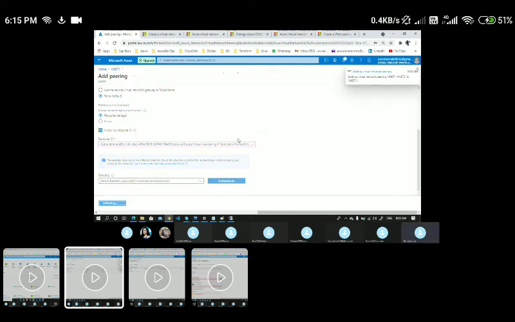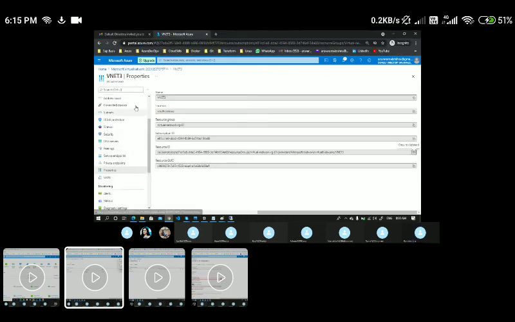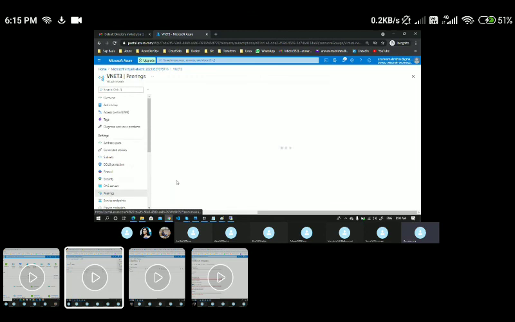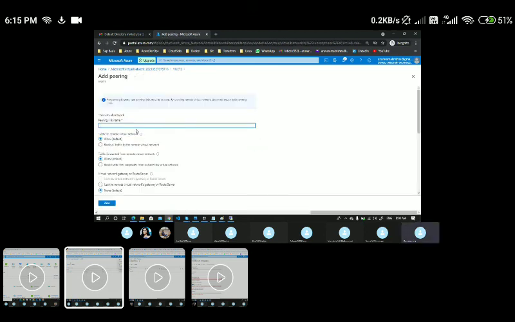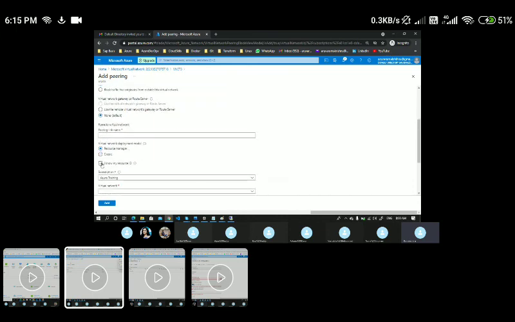So what I have done is from VNet 1 to VNet 3 only. I haven't done VNet 3 to VNet 1. To do that, I have to go to VNet 3 here, come back to VNet peering, and add it again. I'll name it VNet 3 to VNet 1. And here again I say I know my resource ID. Here I will say VNet 1 to VNet 3, and I need to pass the resource ID of VNet 1.